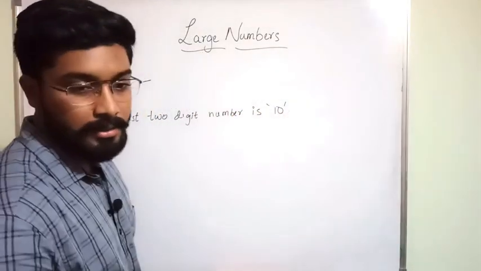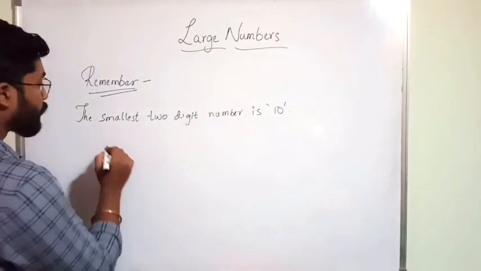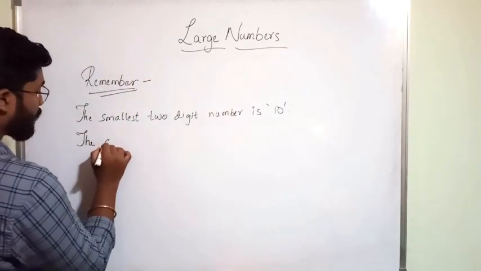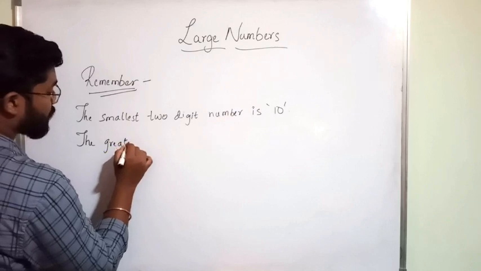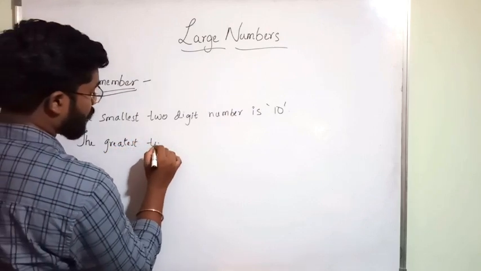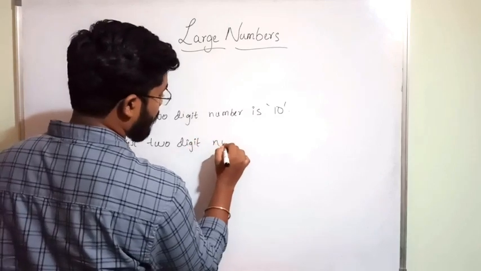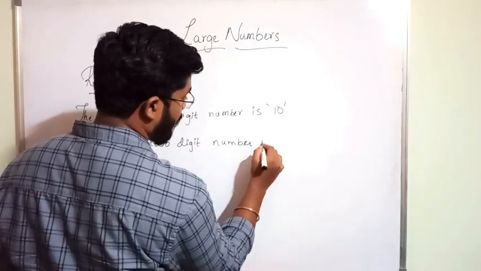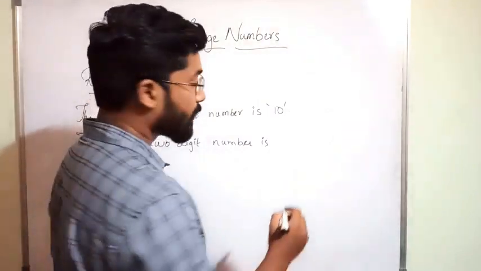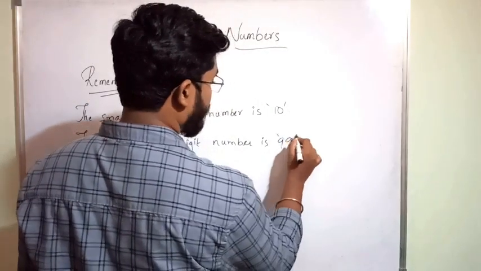Next one is the greatest two-digit number. The greatest two-digit number is what? It is 99.